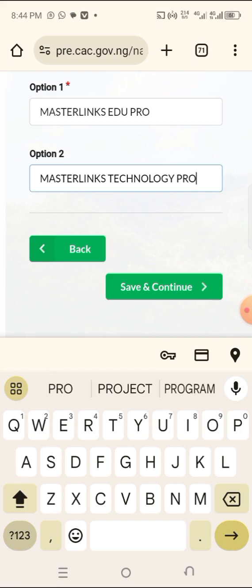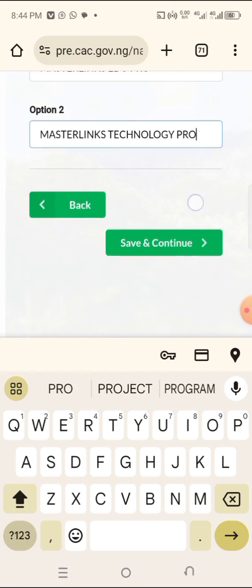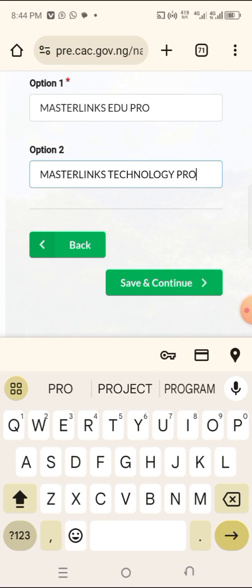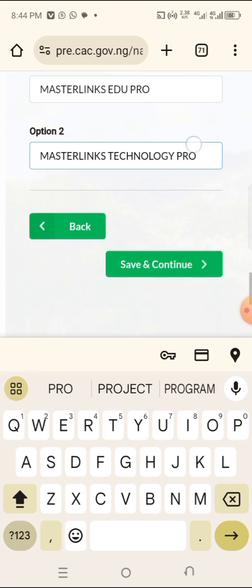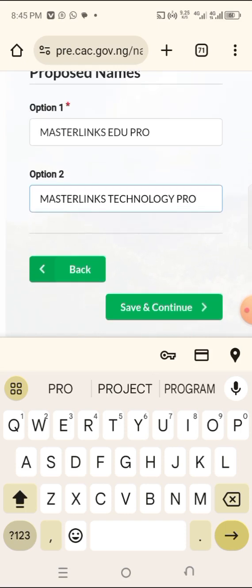But we have some MasterNick on it. I think I've searched for MasterNick and I see something like MasterNick Technology, but I cannot see whether Pro is there. So make sure you search very well. This one we are doing as a tutorial, so that's why I have not searched it. But I know we have MasterNick Edu Pro. Make sure the name you choose is free.